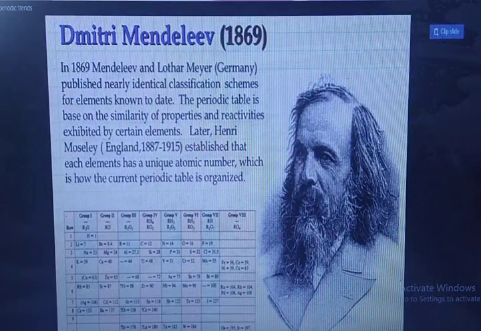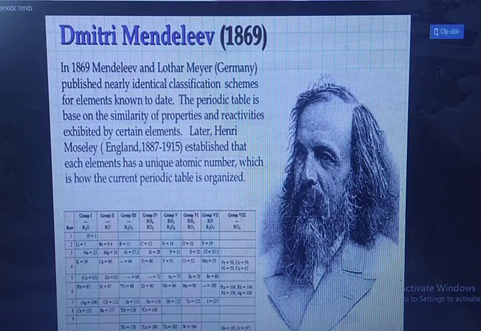After then, Dmitri Mendeleev. In 1869, Mendeleev and Lothar Meyer from Germany published nearly identical classification schemes for elements known to date. The periodic table is based on the similarity of properties and reactivities exhibited by certain elements. Later, Henry Moseley from England, between 1887 and 1915, established that each element has a unique atomic number, which is how the current periodic table is organized.